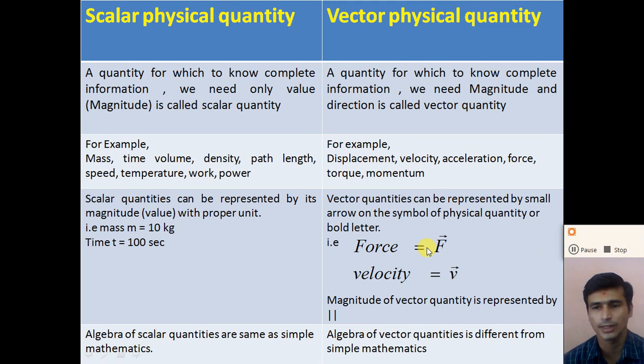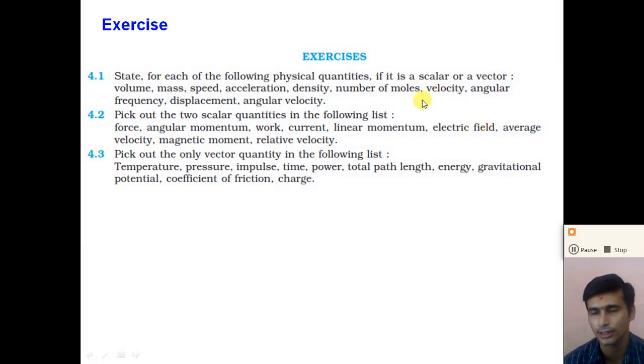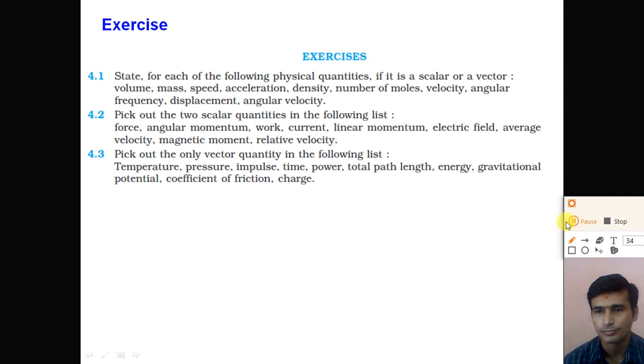So dear student, understand what is the difference between the scalar quantity and the vector quantity. To represent the scalar quantity, magnitude only is required, and to represent the vector quantity, we require the magnitude as well as the direction, right? So let us see some exercise questions to determine whether a physical quantity is a scalar quantity or a vector quantity.